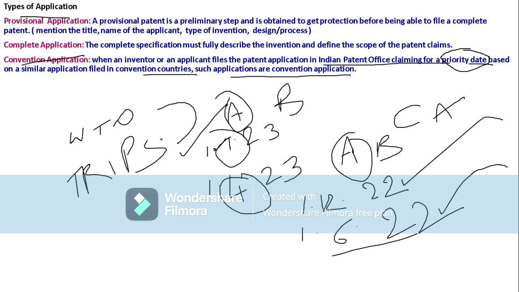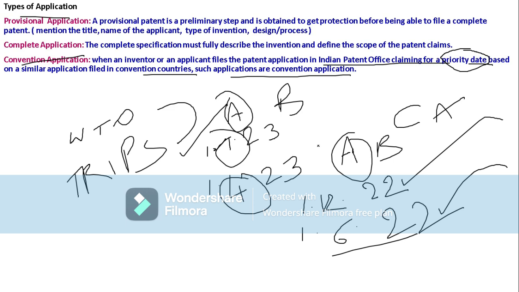It also depends upon the priority date. Whoever produces the provisional application and complete application first, the priority date will be given accordingly.